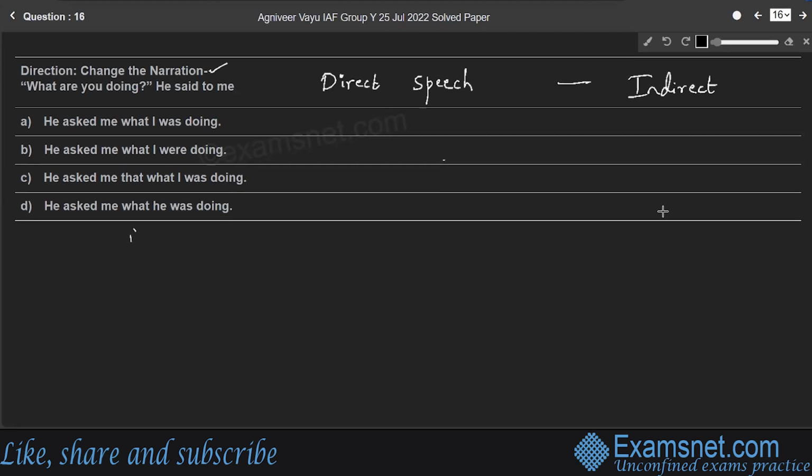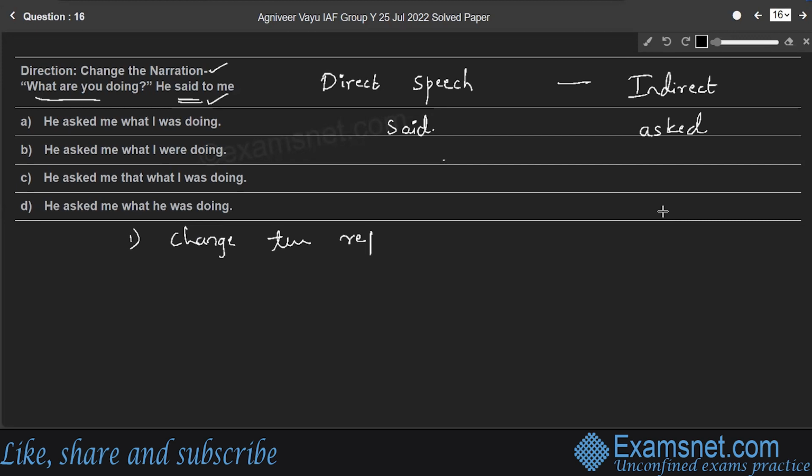Right? So here rule number 1 is, look at the reporting verb. Here in the sentence, the reporting verb is said, right? So in the indirect speech, according to the feeling or nature of the sentence, we need to change the reporting verb. Here, the nature of the sentence is asking. He's asking something to me, right? What are you doing? He's asking. Therefore, said should be changed to, in place of said, we need to introduce asked. Right? So change the reporting verb.